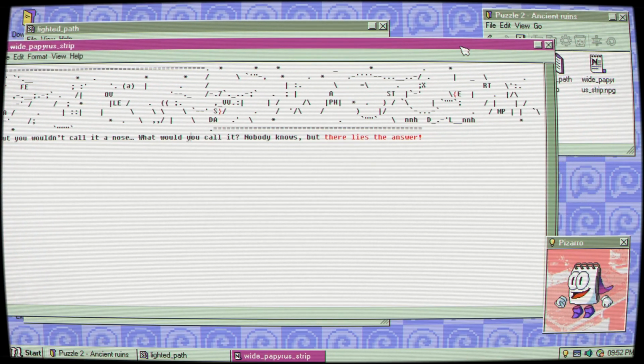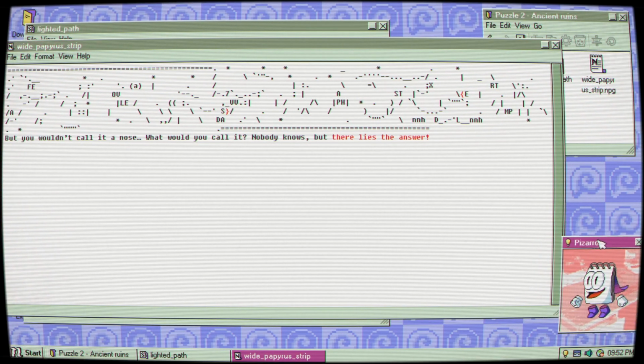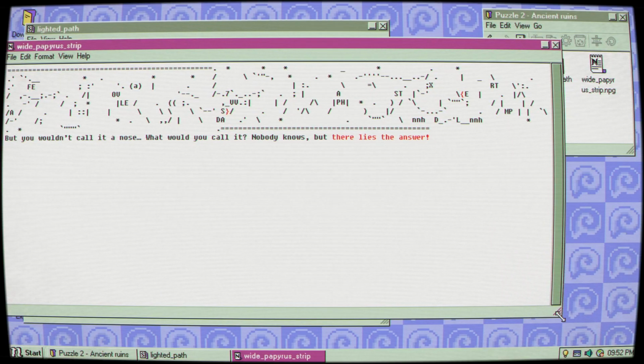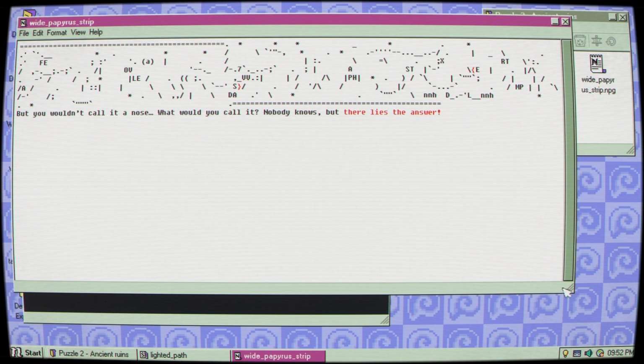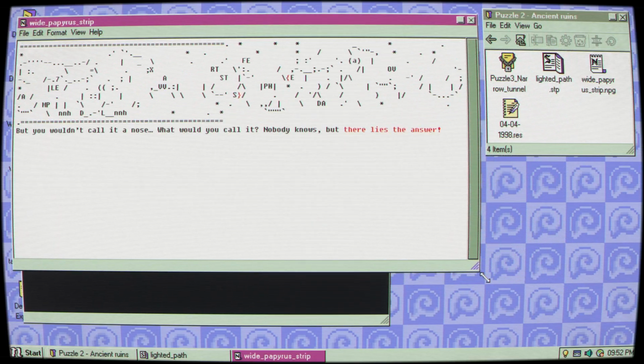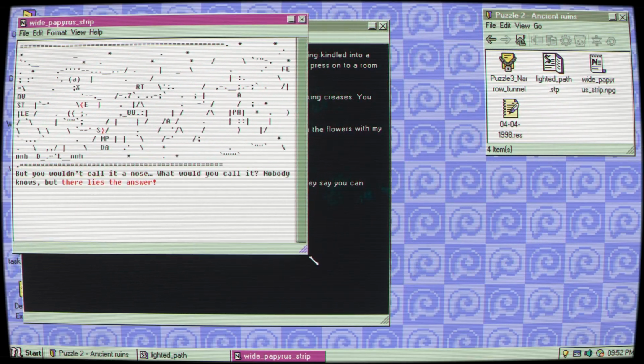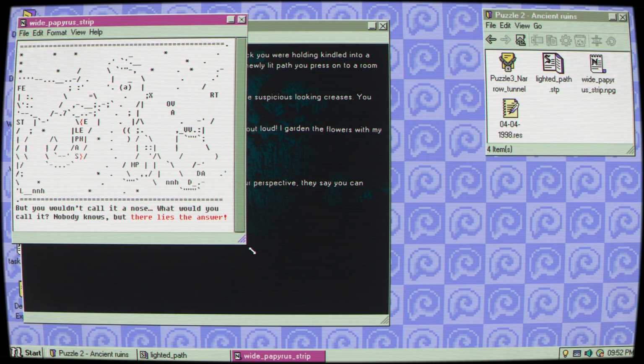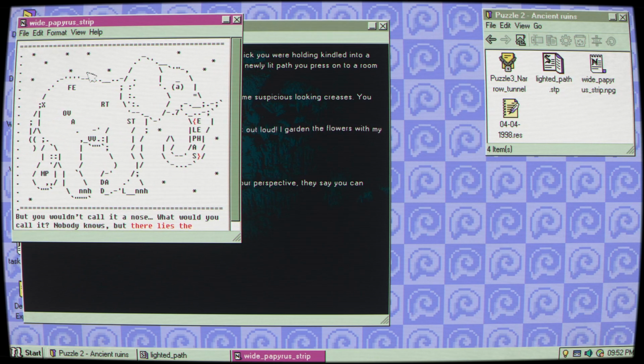Excuse me, Pizarro, I'm sorry, I'm going to exit you for the time. What happens if we resize this window to make these equal bars line up just right? Oh my gosh, it's an elephant. Here we go. And here we got the code Elephas.